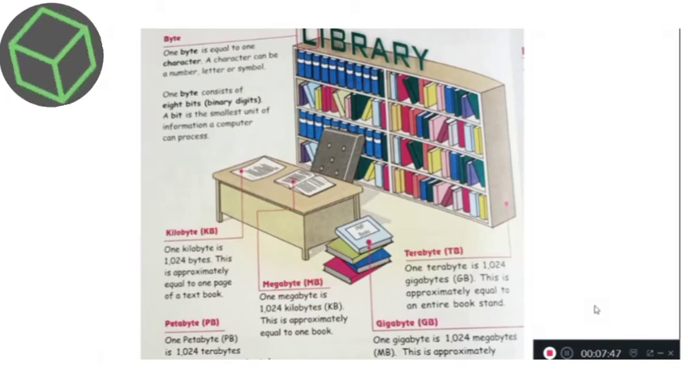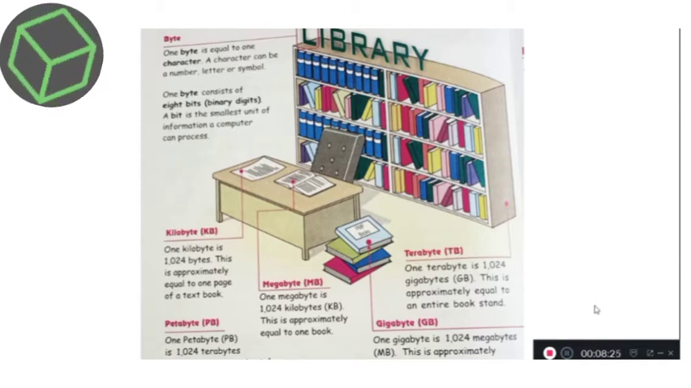Now, let's see the easiest way to compare your data with memory representation units. Byte: 1 byte is equal to 1 character. A character can be a number, letter or a symbol. 1 byte consists of 8 bits, that is 8 binary digits. A bit is the smallest unit of information a computer can process.